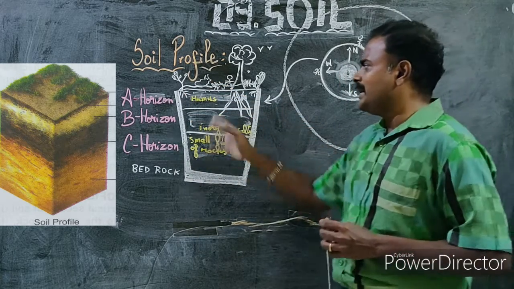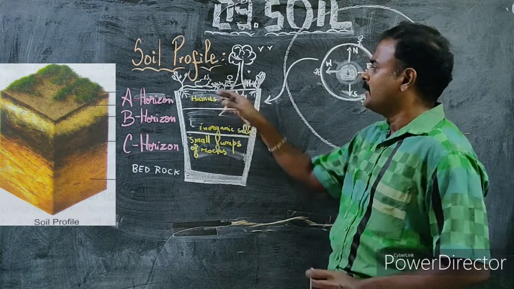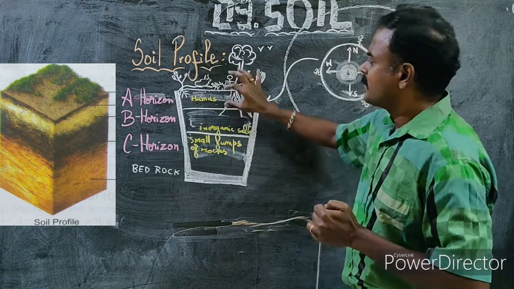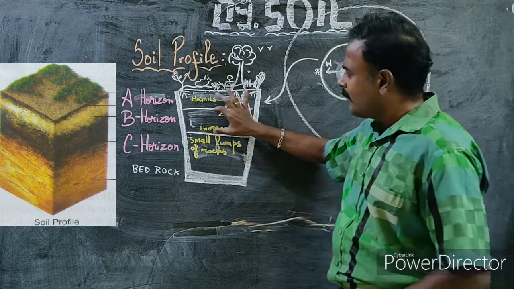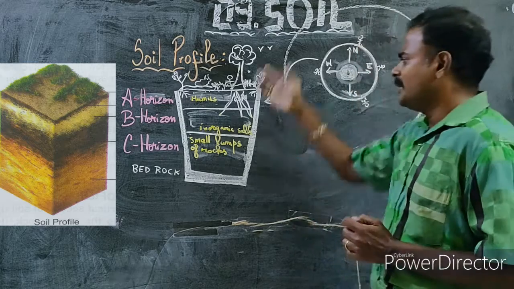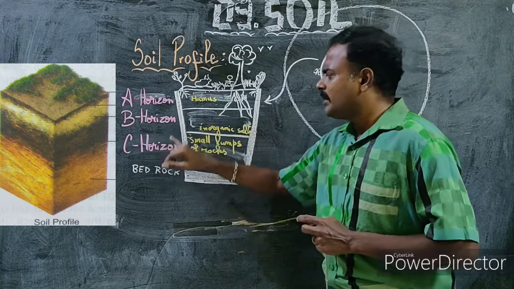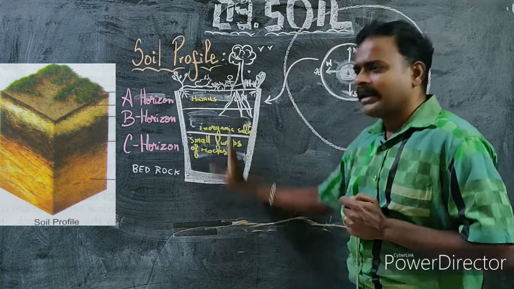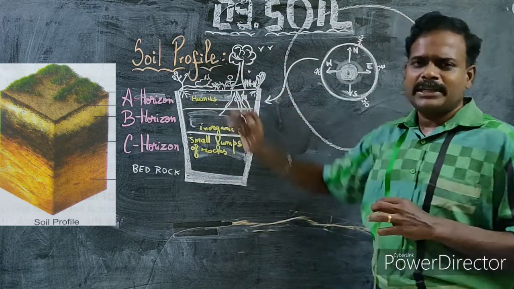You name it the A horizon, the topmost layer, where we are actually standing. The topmost layer, which is up to a small distance, is called the A horizon. Next to the A horizon, if you go into the earth, you have the B horizon, and next to the B horizon you have the C horizon. So basically there are 3 layers: A horizon, B horizon, C horizon. You go from the surface, not from the bottom or from the core.